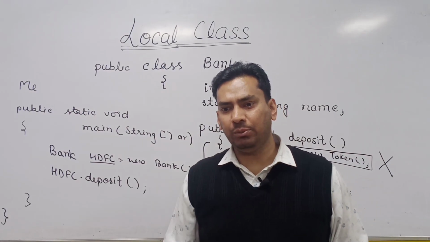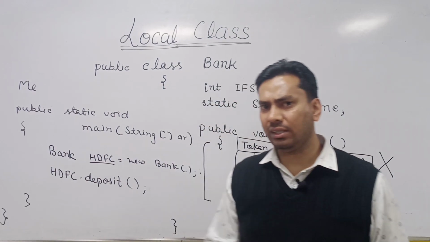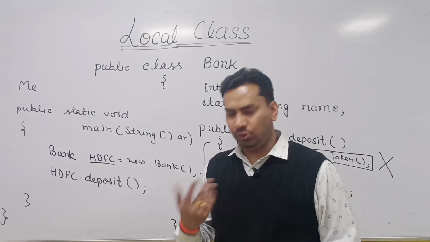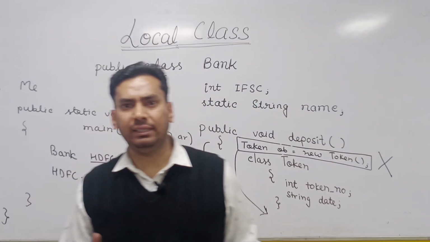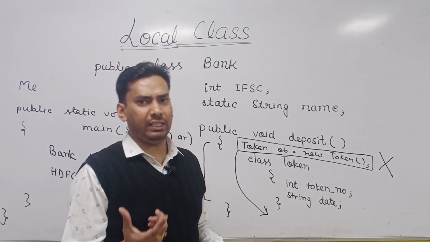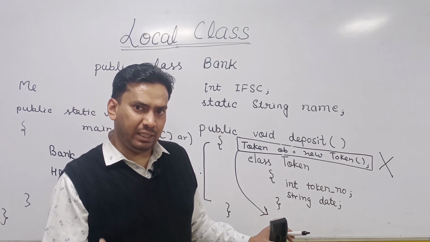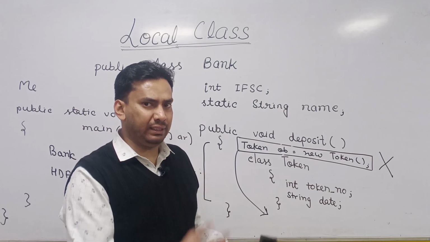So this is something regarding the object creation of the local class. Now we have one more important point regarding the dot class file naming convention. In the static nested class and inner class, we have seen that the dot class file of the nested class is named as outer class name, dollar, nested class name.